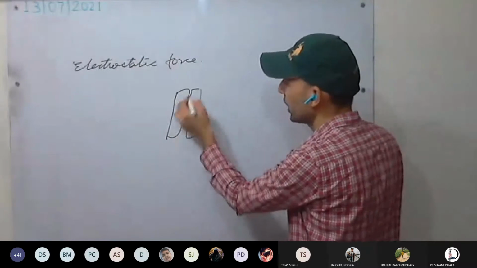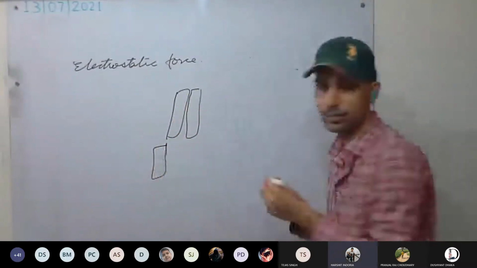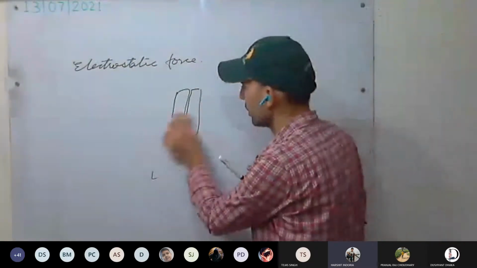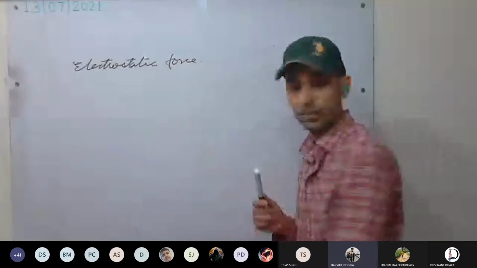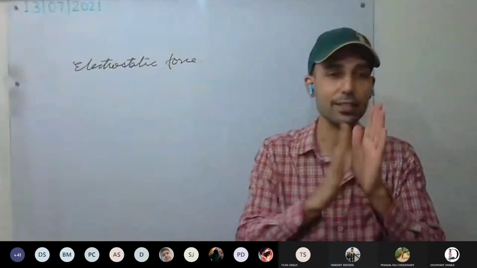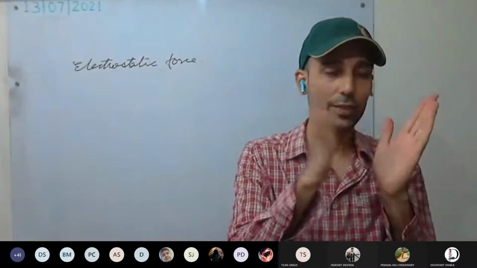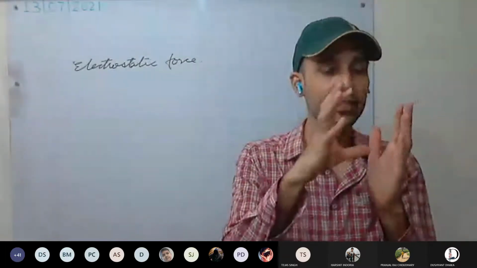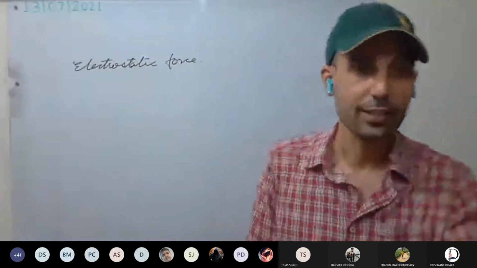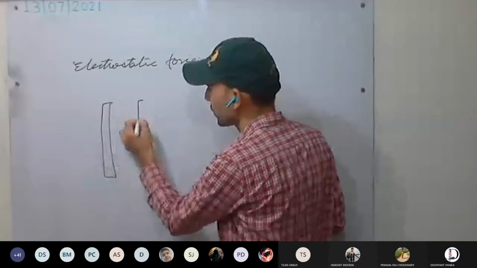As we rub both the rods, okay. Sir, if we have two conductors, then they also will have electrostatic force? See, if we have two conductors, what will happen? For example, electrons from one pass to this one. But see what will happen? Conductor is there, so electrons will flow throughout the surface. Okay, one minute. We'll take insulators first, then we'll compare with conductors.